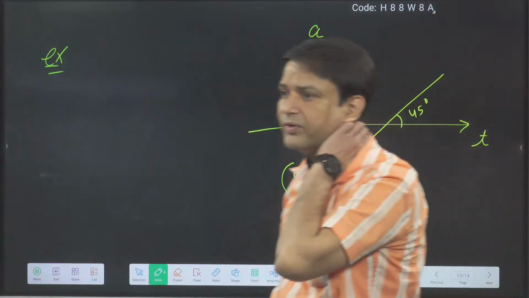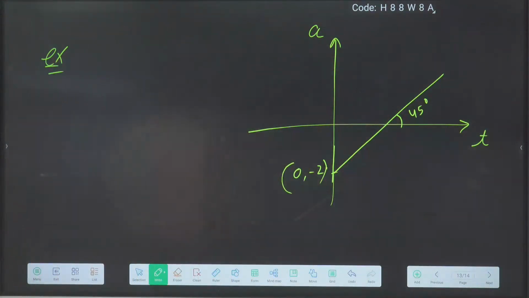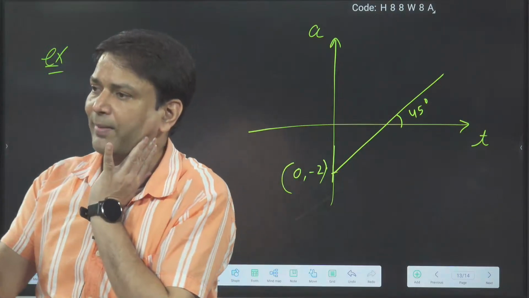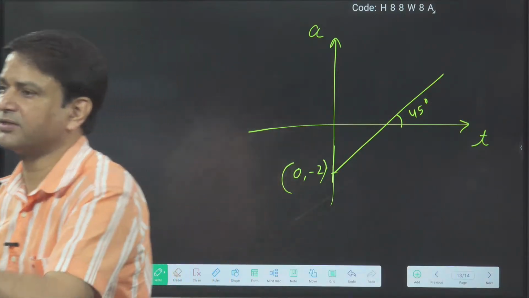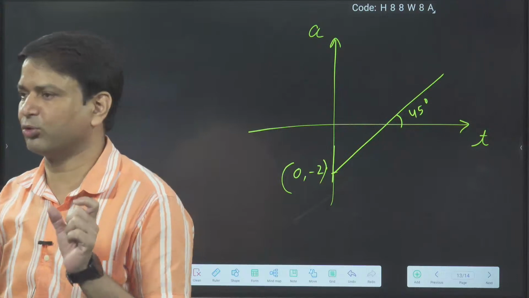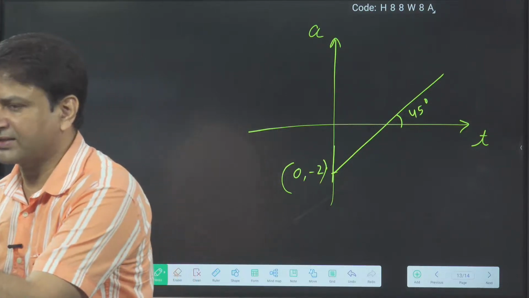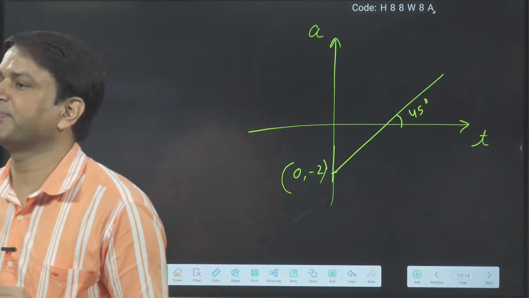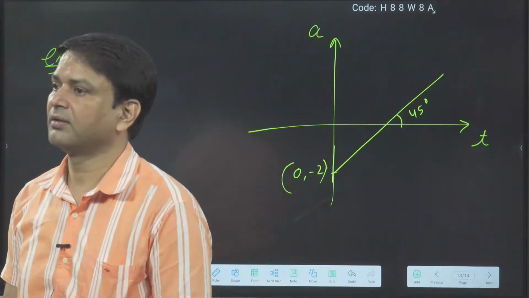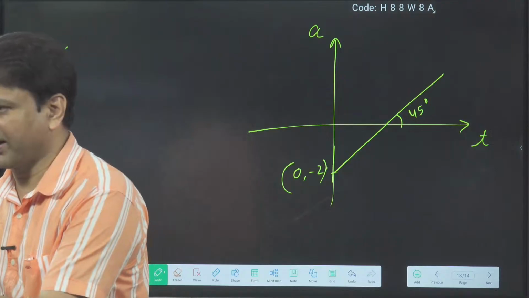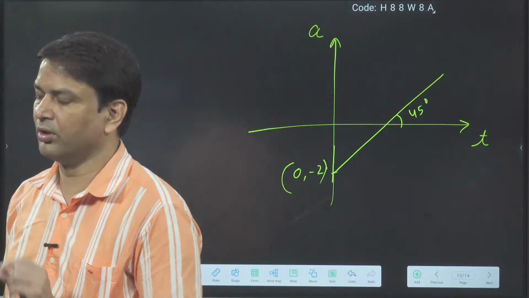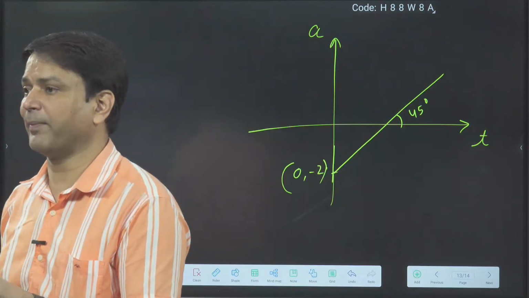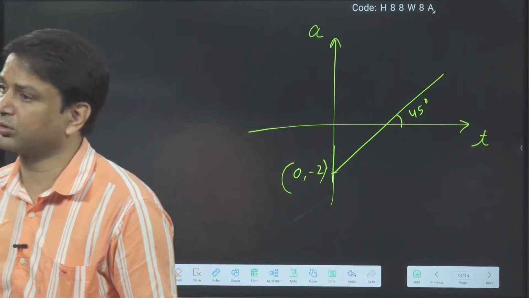Sir, how can we say a line is passing through origin? y is equal to mx. If you are getting y is equal to mx, Lakshmi, it means the intercept part is 0. Suppose I gave the equation, if you are putting x is equal to 0, then what y will you get? 0. It means this line is passing through the origin. y is equal to mx, suppose you are putting x is equal to 0, then y also you will get 0. So y is equal to mx means we can say this line is passing through the origin.